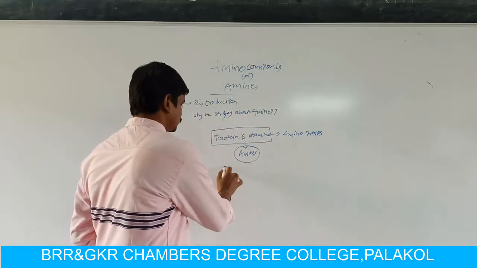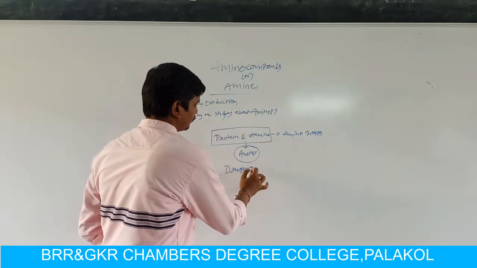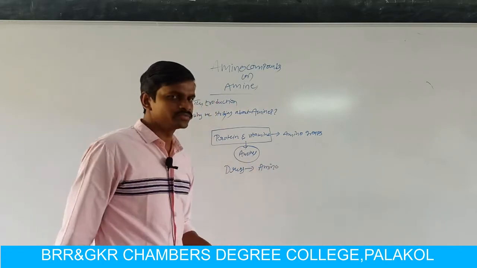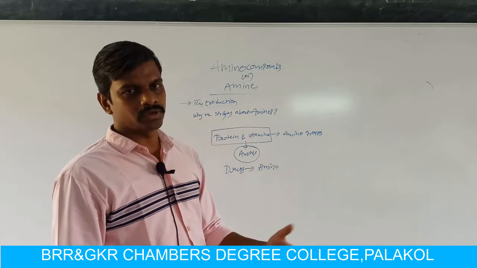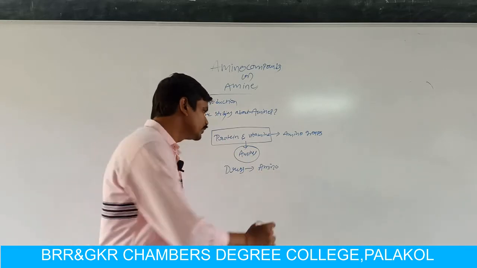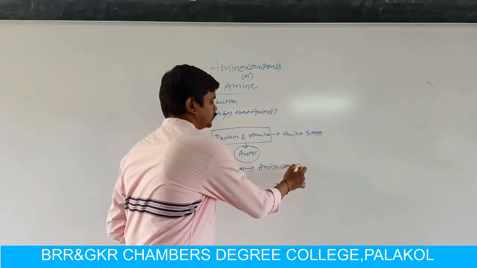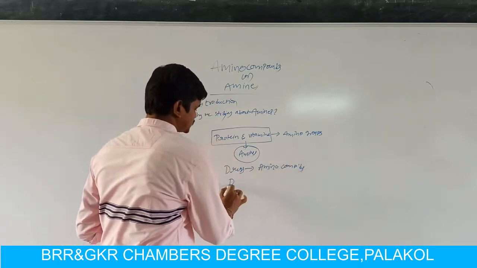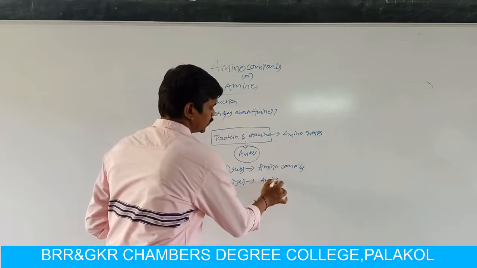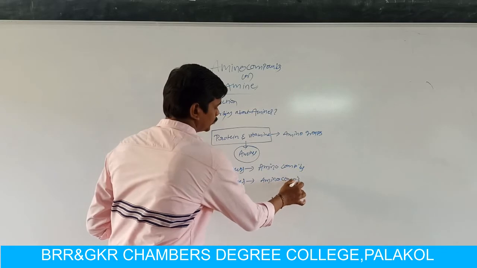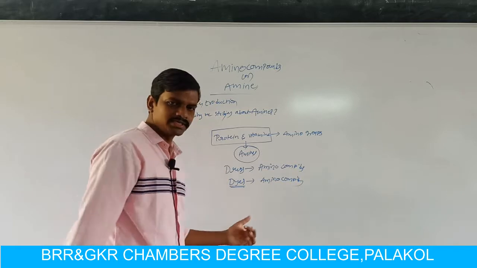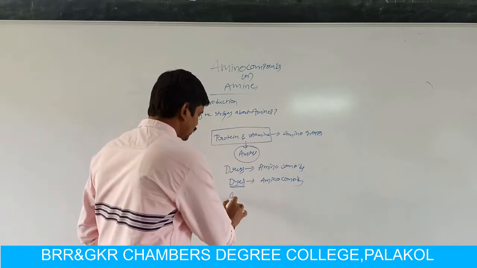The drugs also contain amino compounds. If you look at the structure of the drugs, at least most of the drugs contain amino compounds. And dyes, coloring compounds, also contain amino compounds or amino groups. So dyes are obtained from amino compounds.